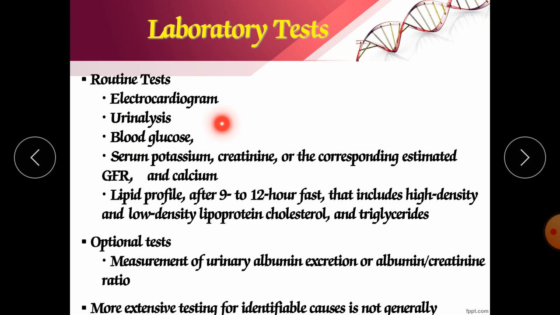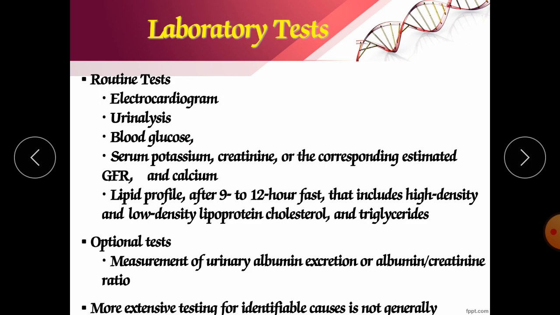After that, urine analysis, means you should check the various excreta which are released into the urine, whether they are normal or not. We should check both the normal values and abnormal values.